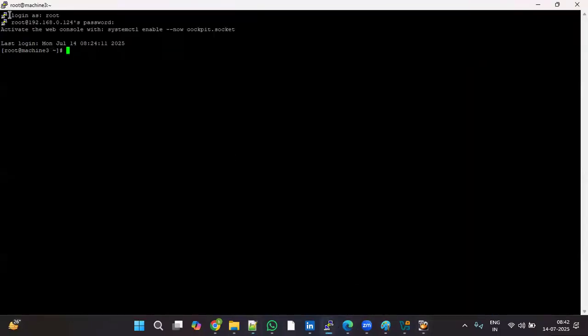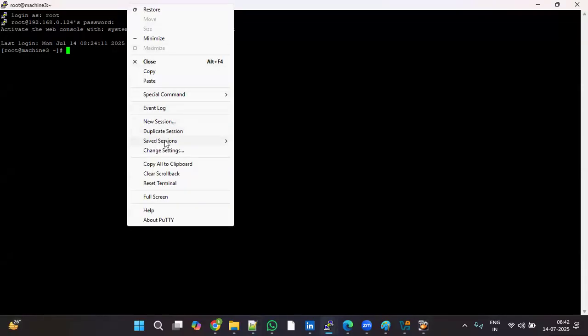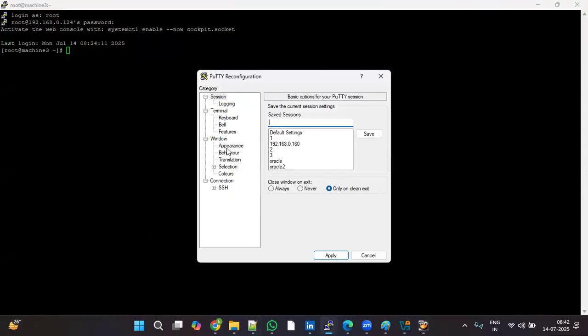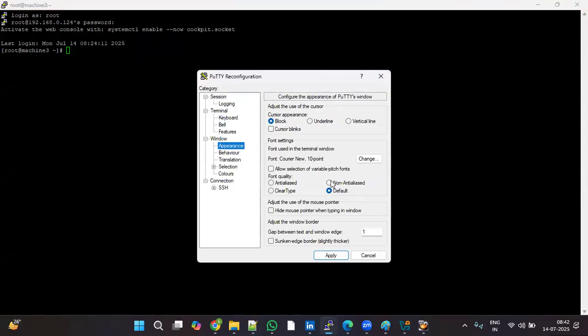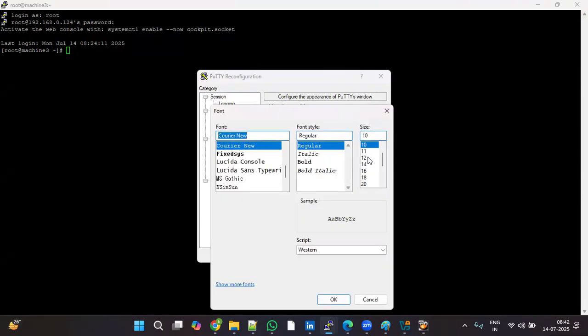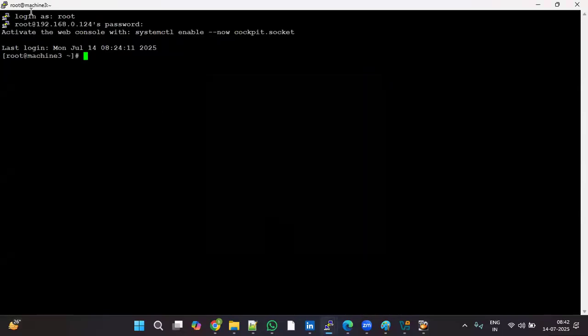If you want to increase the font size or background color, we can do it like this. Just right click on the white panel, click on Change Settings, click on Appearance, click on Change. You can select the font style, font size and bold size, click on OK. Yes, a little bit increased. If you want to increase more, you can. Whatever you want, you can select.